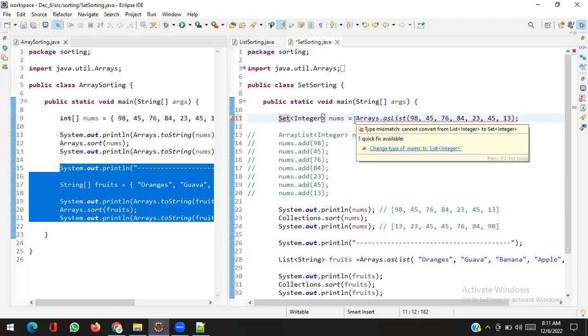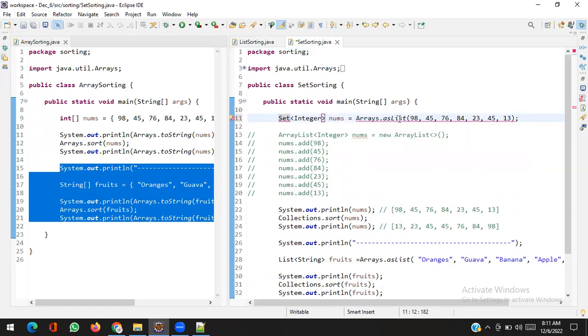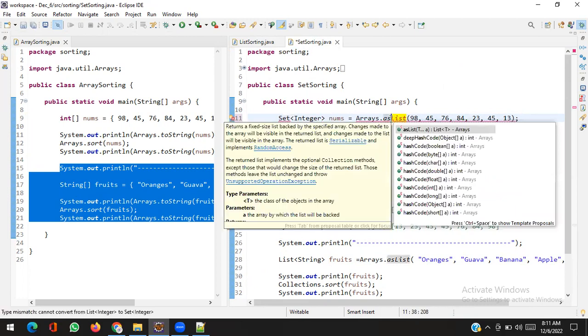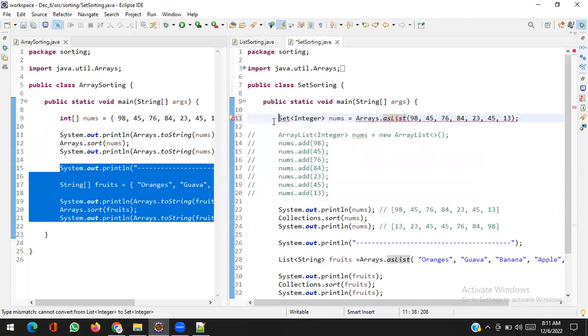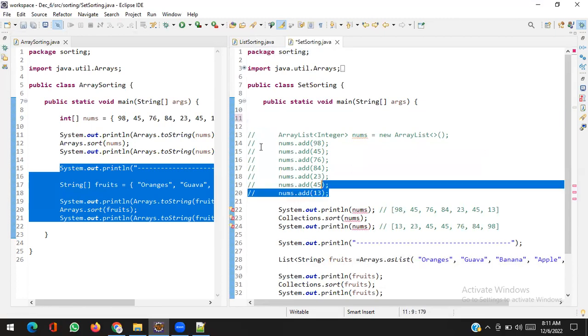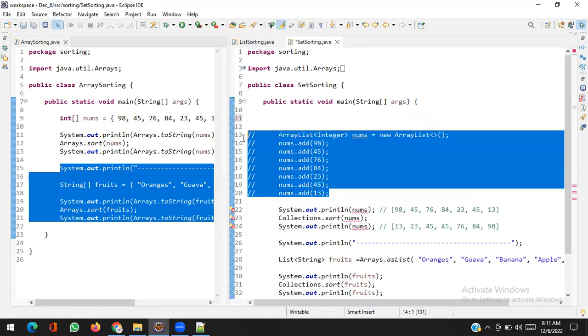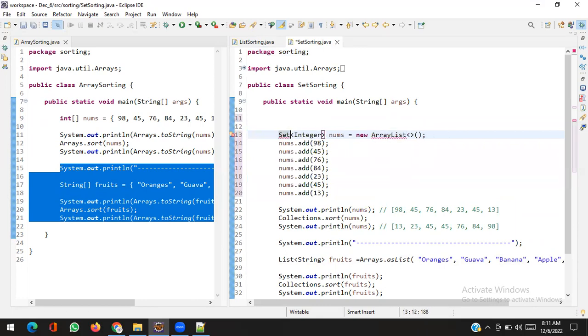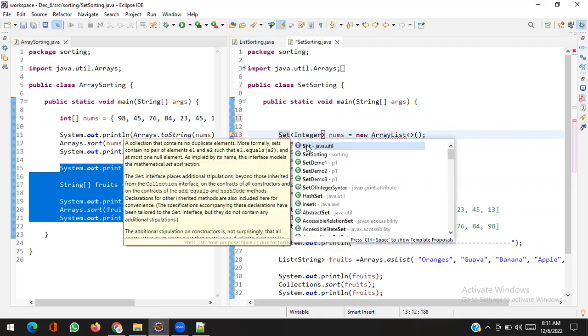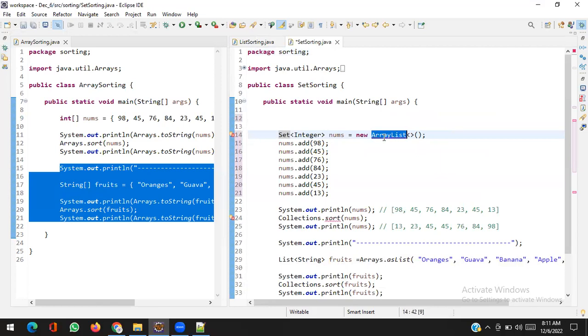We cannot create a set like that with asSet. No, there is no method to create asSet. So how to create a set? For this I need to work like that. Set, and here I can use, let's say, HashSet.